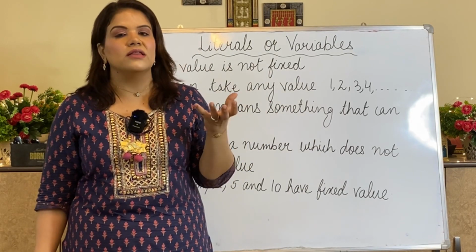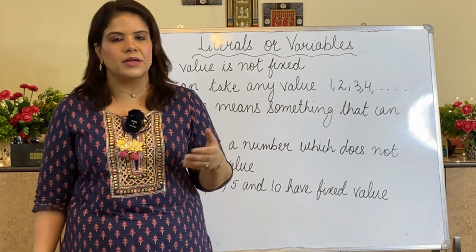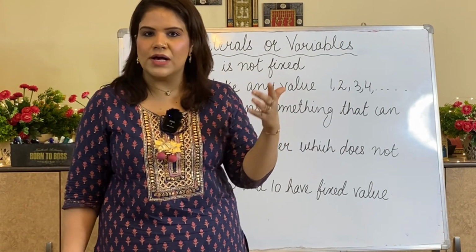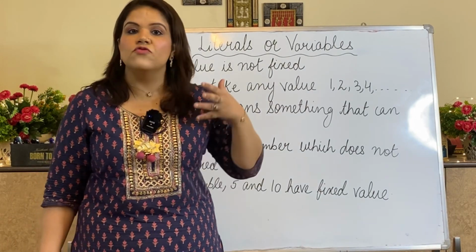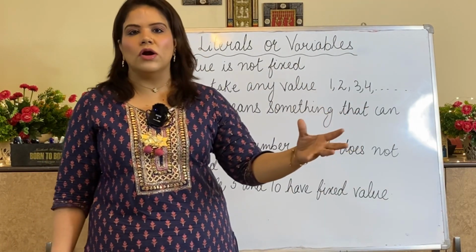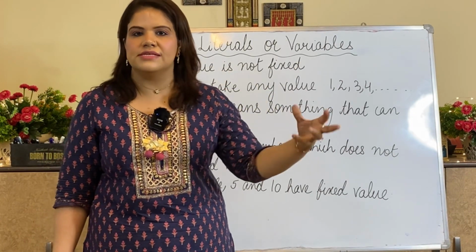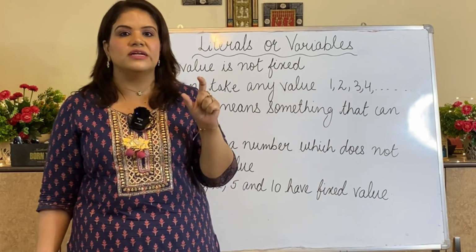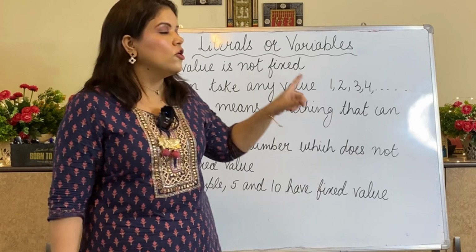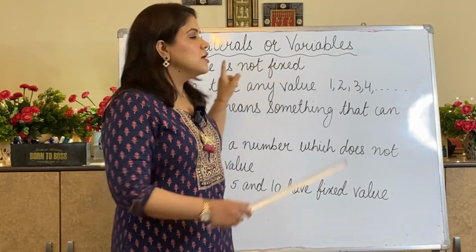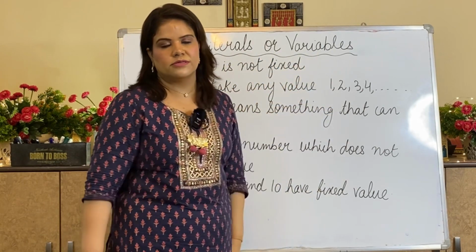Variables will be taken in the form of letters of English alphabet, that is A, B, C, X, Y, Z, L, M, N. Any of those letters we can take as variable. Any unknown quantity can be named as A, B, C or X, Y, Z. So in this we will take numbers along with letters of English alphabet which have been given a special name. Either you can call them literals or variables.